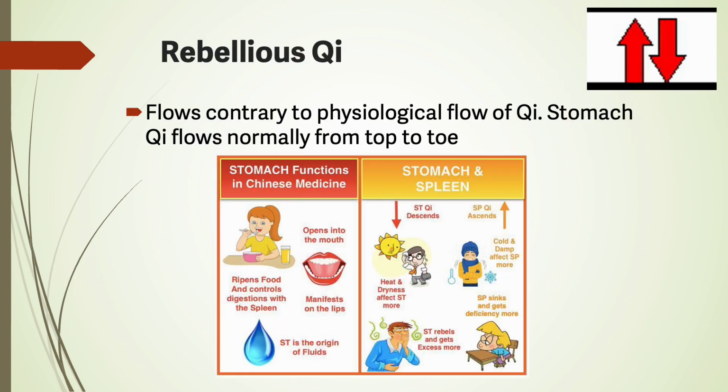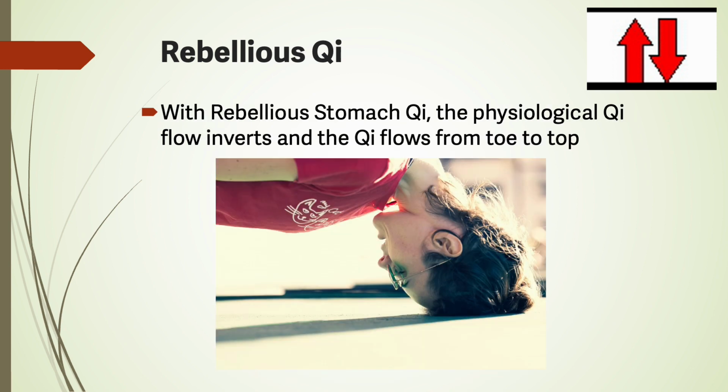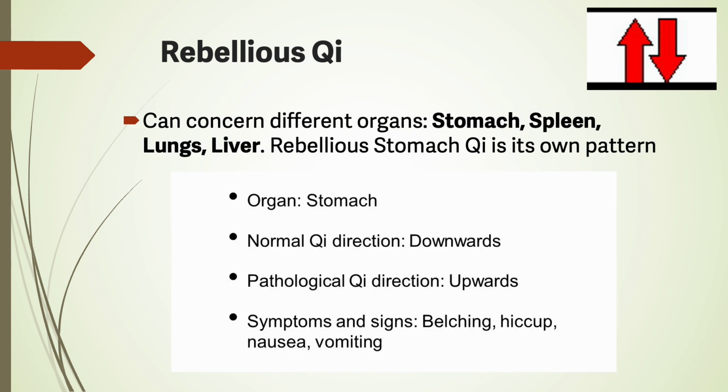Rebellious qi flows contrary to physiological flow of the qi. Stomach qi flows normally from top to toe. With rebellious stomach qi, the physiological qi flow inverts and the qi flows from toe to top. Rebellious qi can concern the different organs: stomach, spleen, lungs, and liver. Rebellious stomach qi is its own pattern.